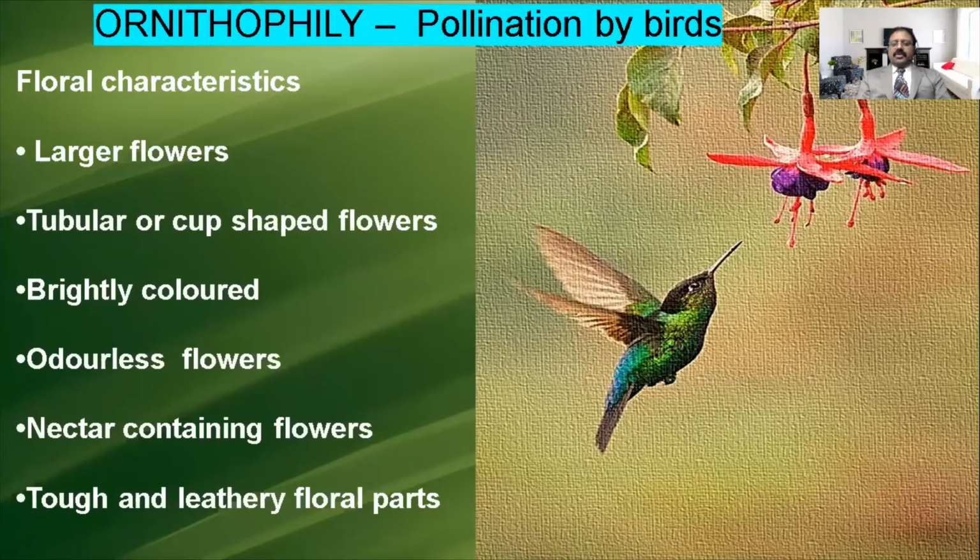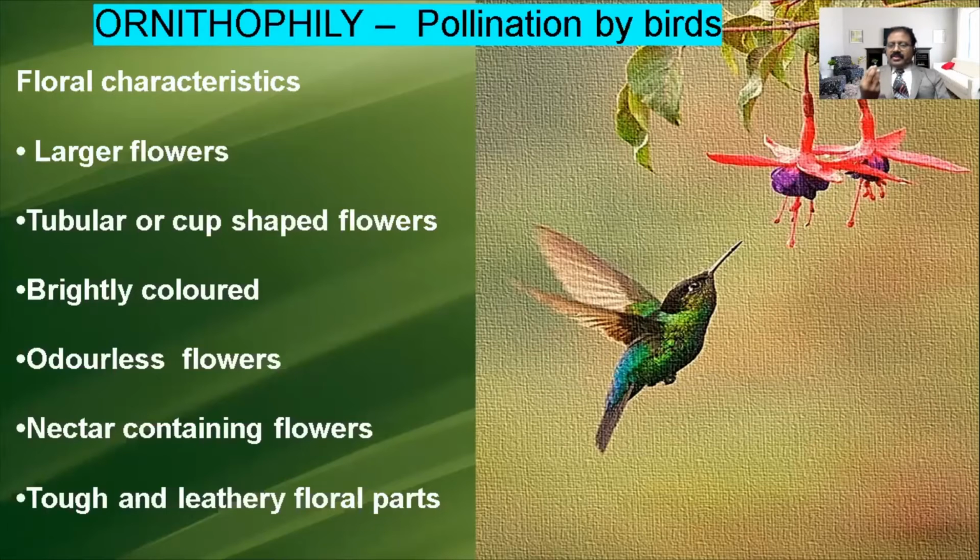How are the birds pollinating? You know the hummingbird and others; they come and hover in flight itself. They send their beak in and suck the nectar from the flowers. Usually these flowers are a little bit large, and only then can the birds come and take the nectar.